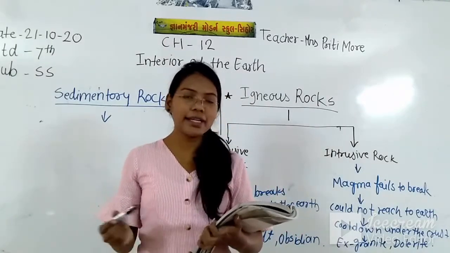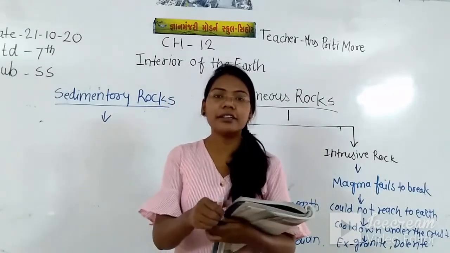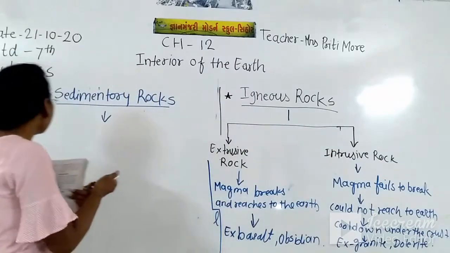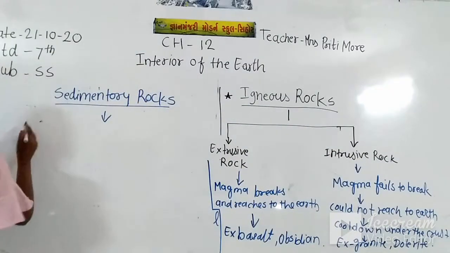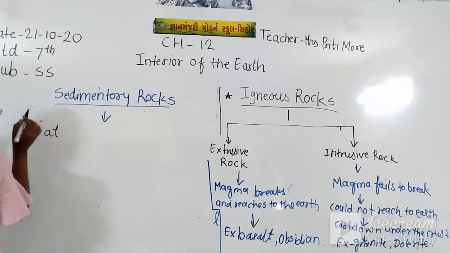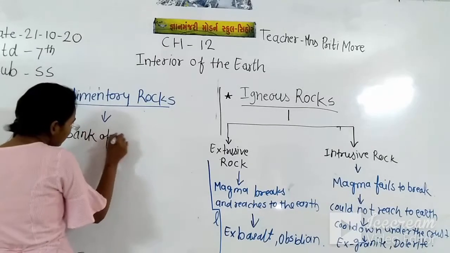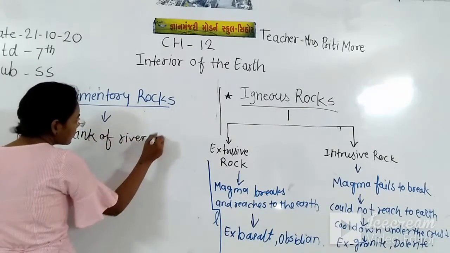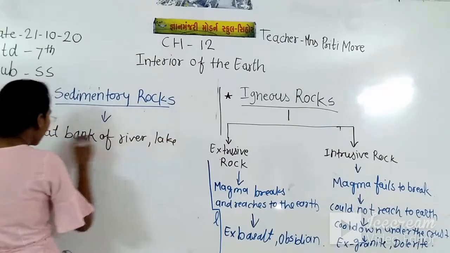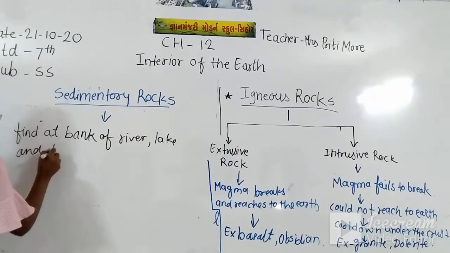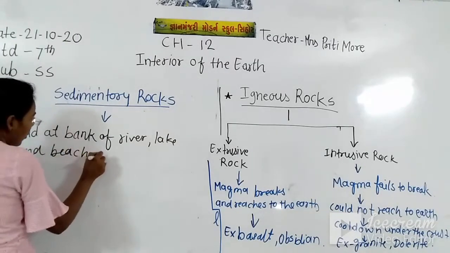So sedimentary rocks are found at the bank of river, lake and beach of sea.